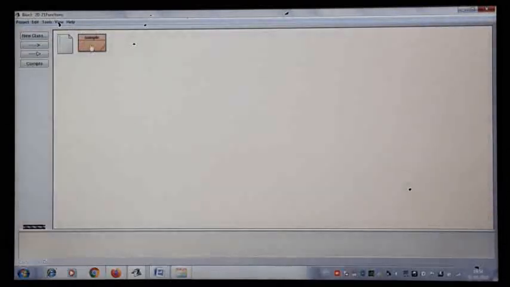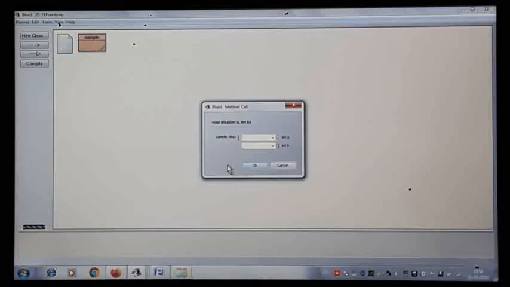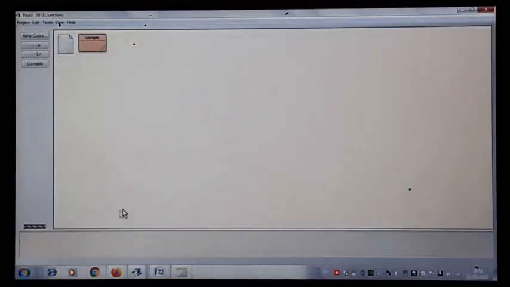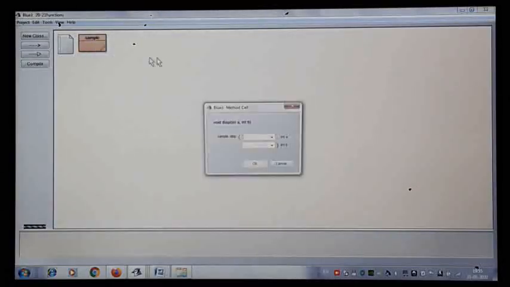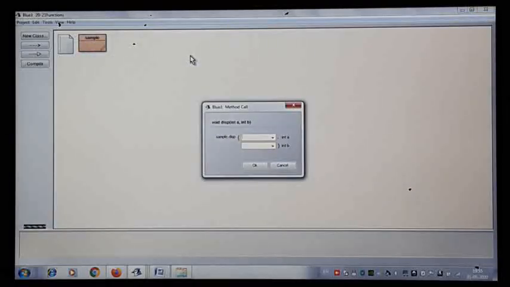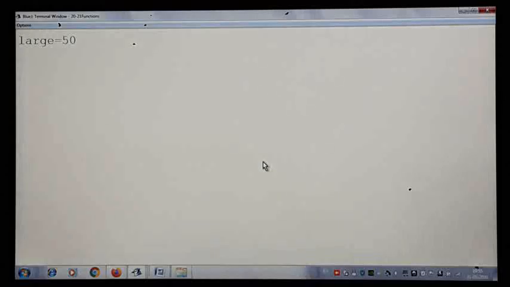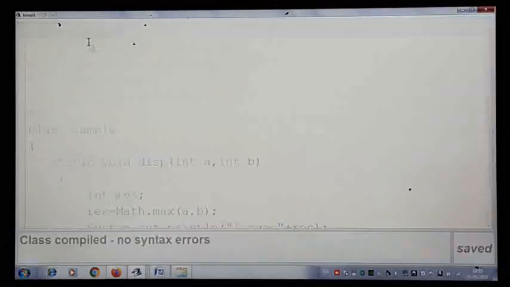If I compile this, I'll give 5. Okay, let me change the value now, 25 and 100. Now which one is highest? 100 is the highest one. Again you can call it with a different set of values. Now I pass 50 and now 25. Which one is the highest one? 50. So by this you can make out, if I go to the source code here,